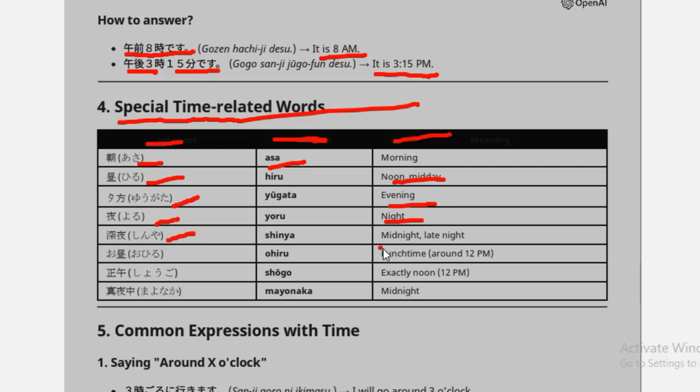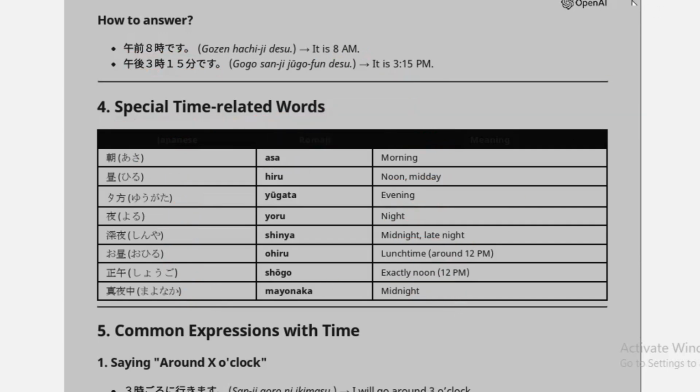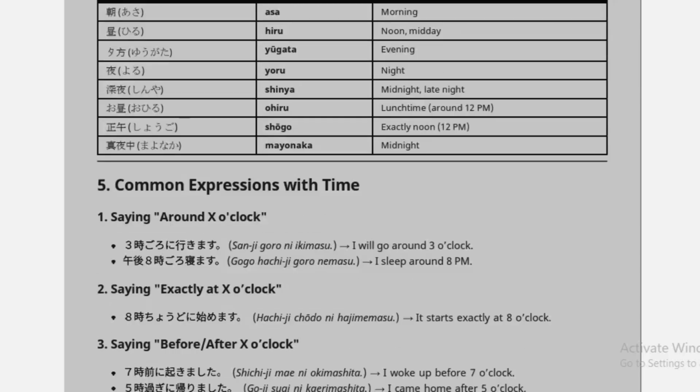Shinya means midnight or late night. Ohiru means lunchtime, around 12 p.m. And shogo means exactly 12 p.m. And mayonaka means midnight.